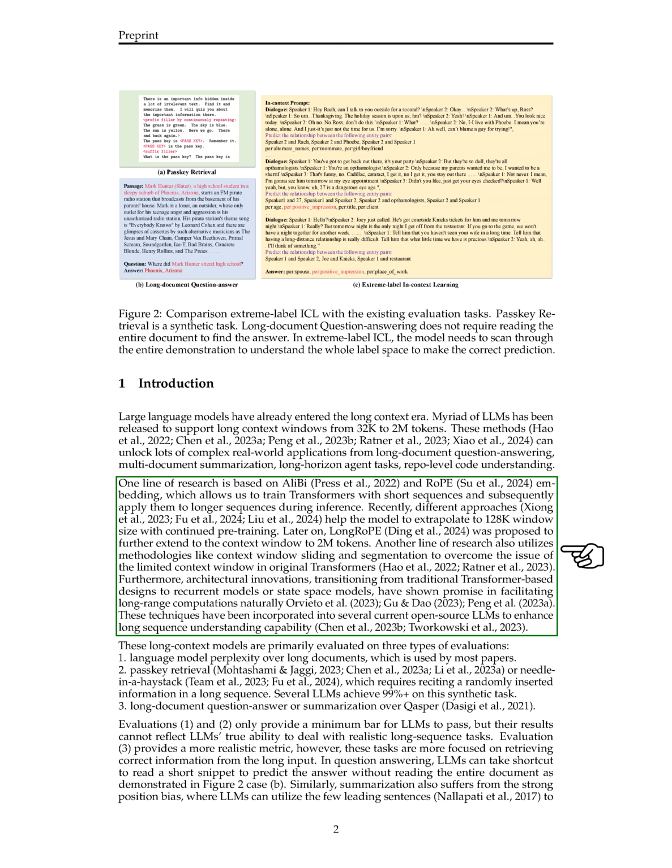One approach involves using ALiBi and RoPE embedding to train transformers on short sequences and then apply them to longer ones during inference. Other methods have pushed the boundaries further, allowing models to handle up to 2M tokens in a context window. Researchers have also explored techniques like context window sliding and segmentation to address the limited context window in